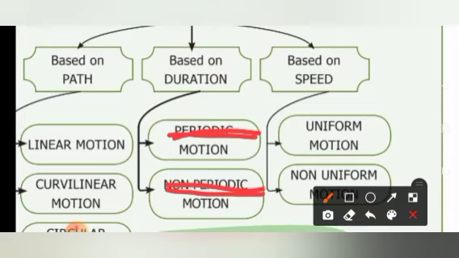Then based on the speed of the object, the motion is classified into uniform motion and non-uniform motion. Uniform motion, based on the speed: if the object travels at a constant speed, we call it uniform motion. If not, it is non-uniform motion. So these are the different types of motions.